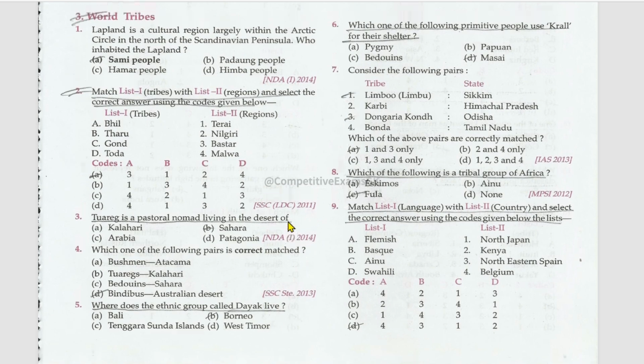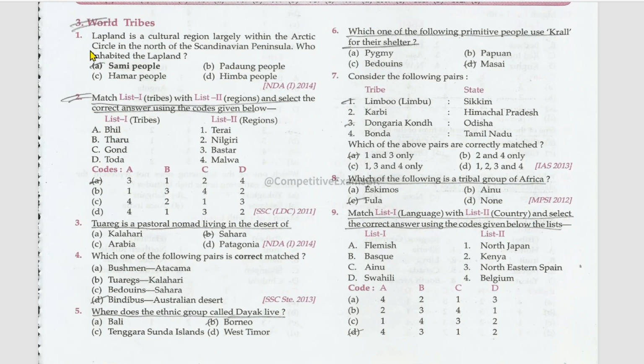Next subtopic is World Tribes. Lapland is a cultural region largely within the Arctic Circle in the north of the Scandinavian peninsula. Who inhabited Lapland? That is Sami people. Next is matching. List one is the tribes and list two is the regions. Bhil tribe, Bastar region; Tharu tribe, Terai region; Gond tribe, Nilgiri region; Toda tribe, Malwa region.